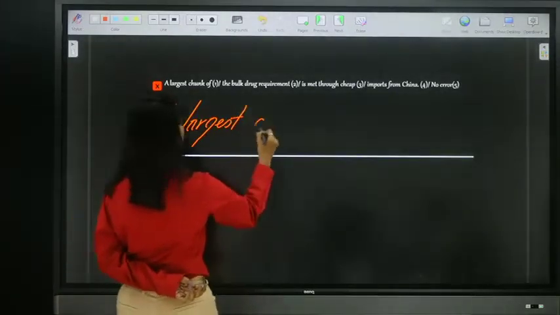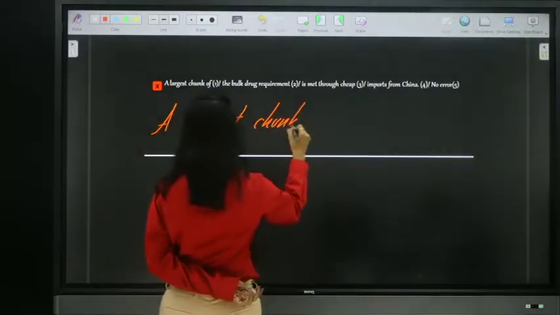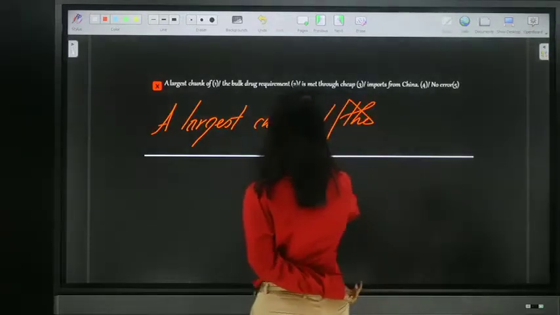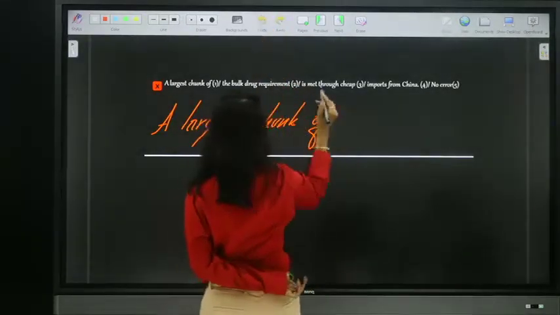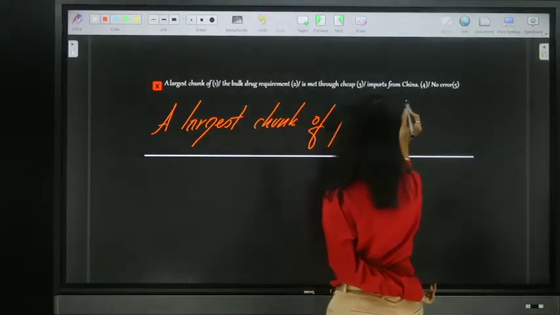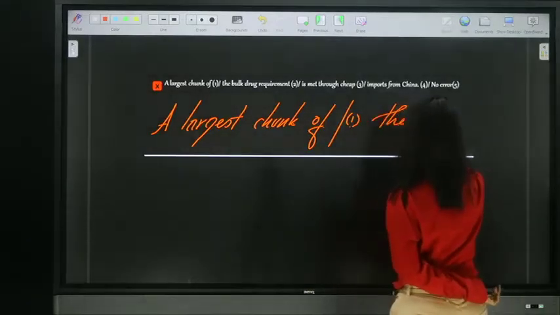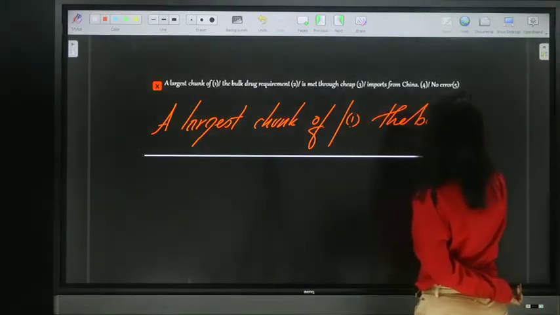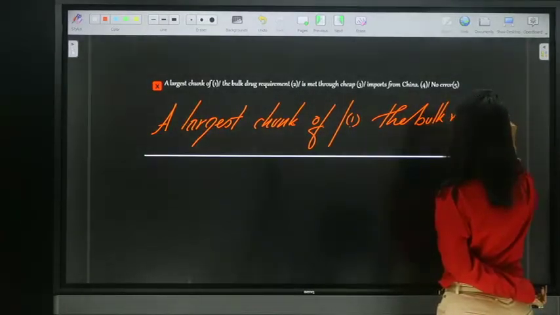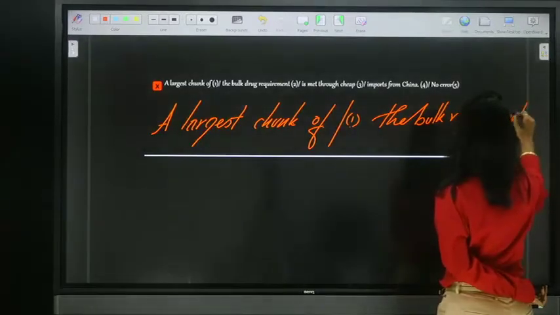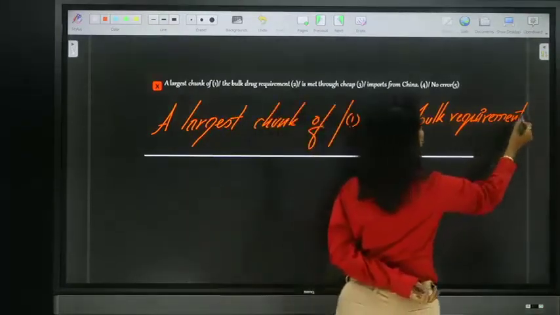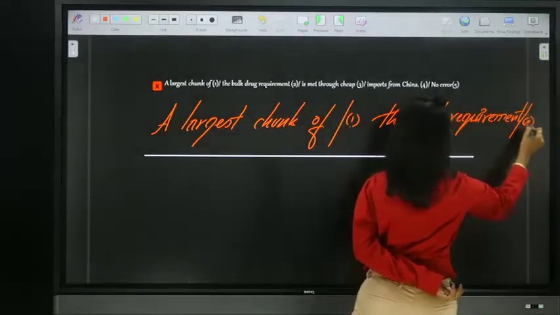A largest chunk of, let me mark this: "of" is the first one. Next, the bulk requirement, so that becomes the second one.